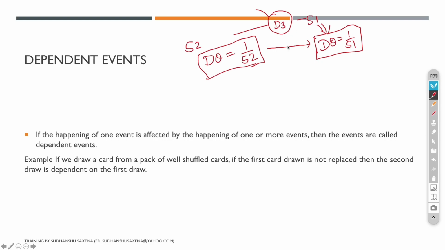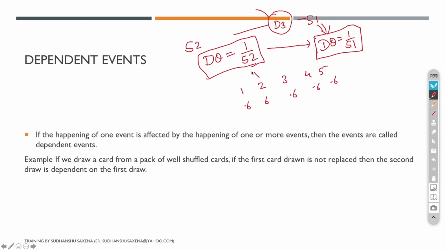However, if I talk about the germination of seeds, say I have seeds 1, 2, 3, 4 and 5, and the probability of germination of each seed is 0.6.